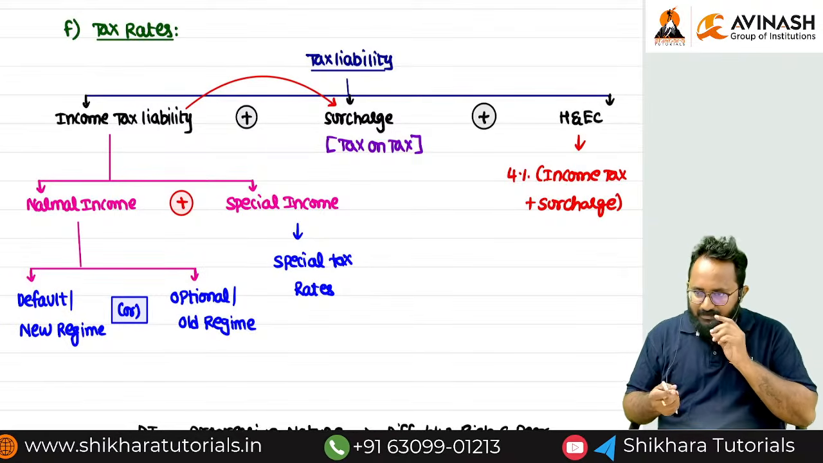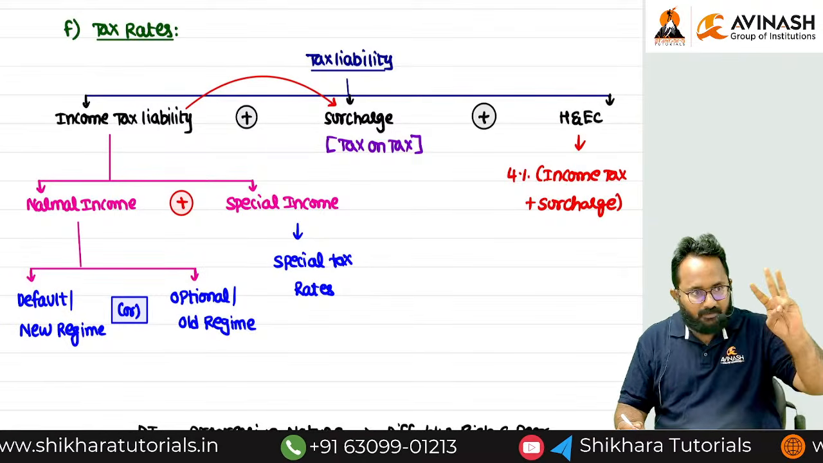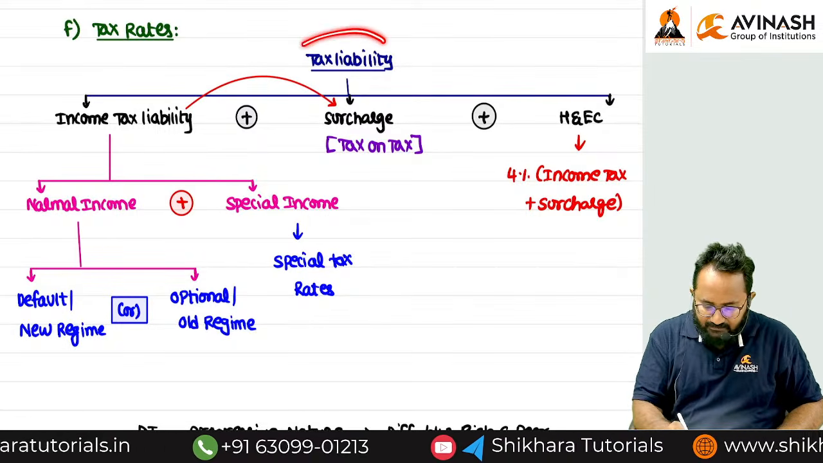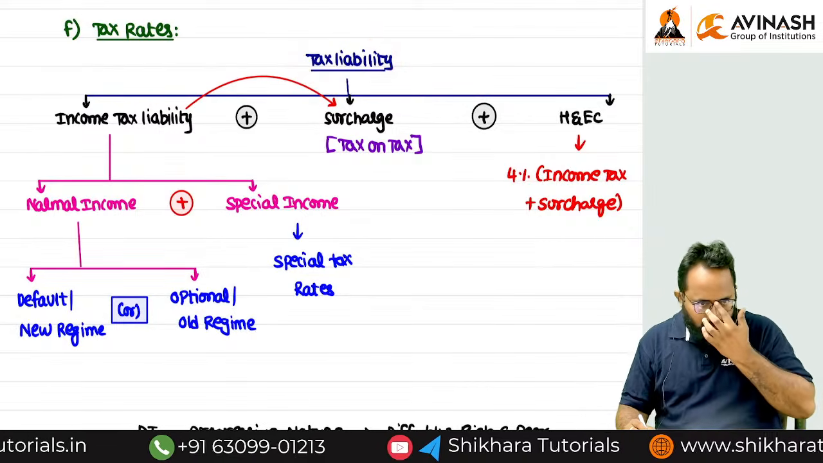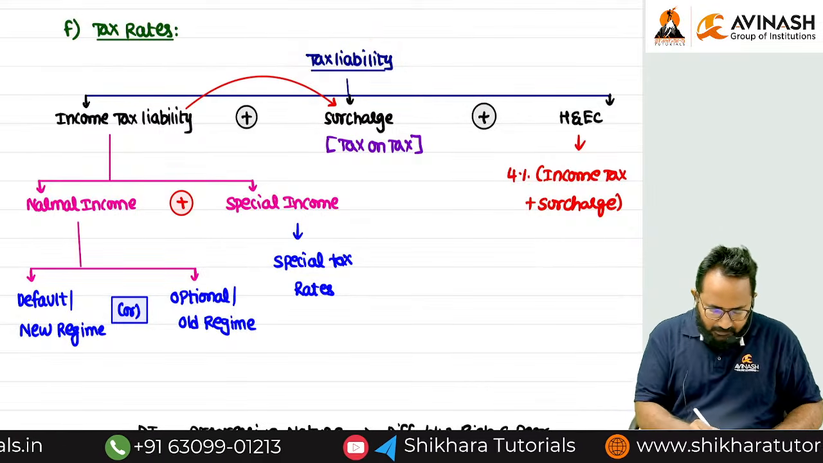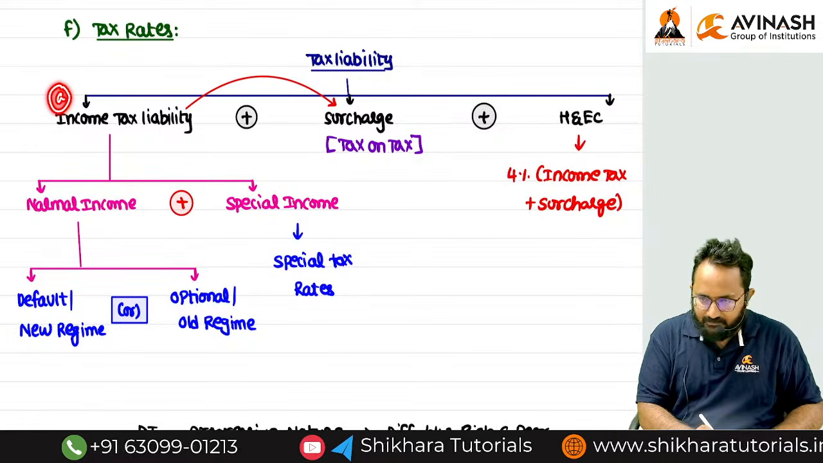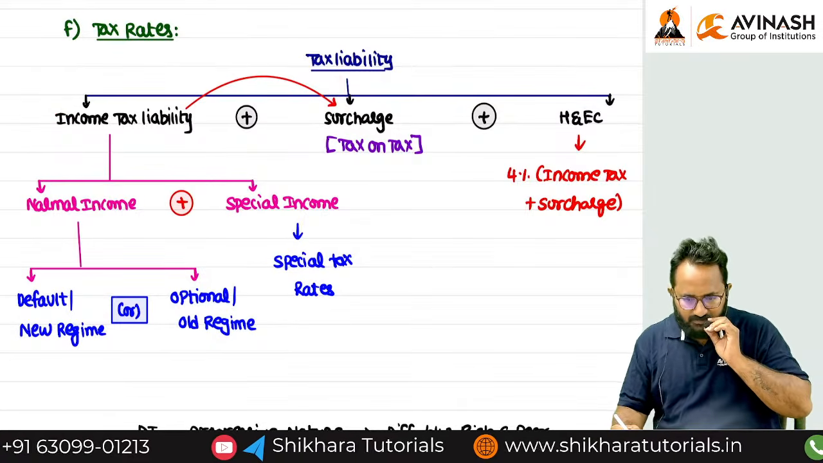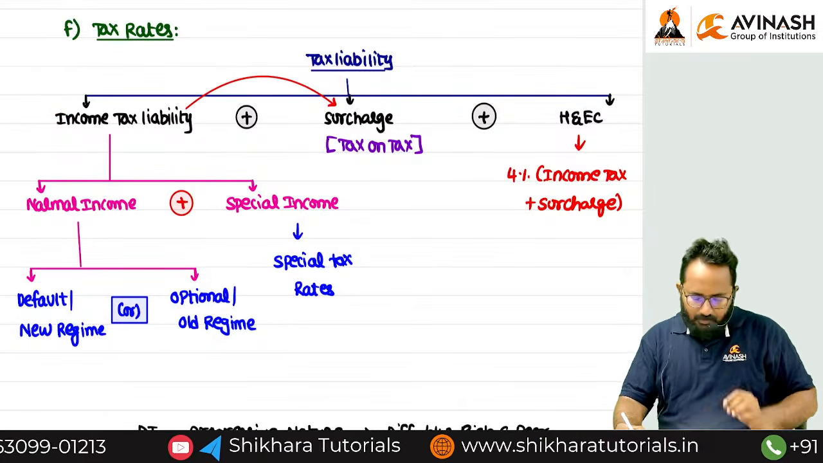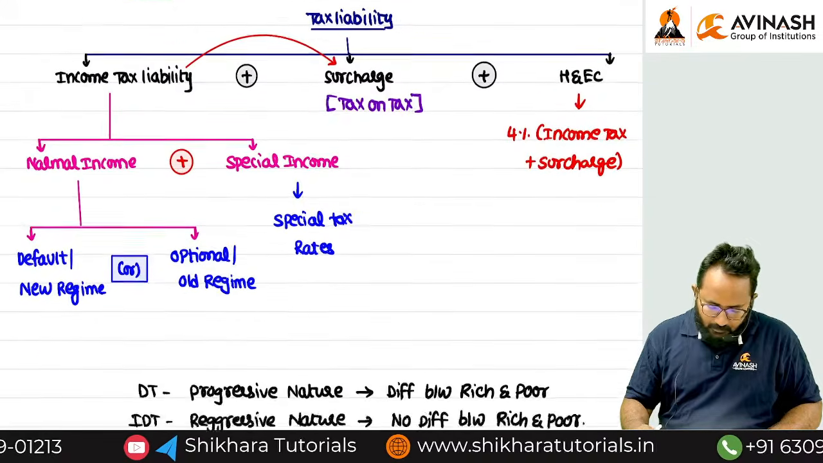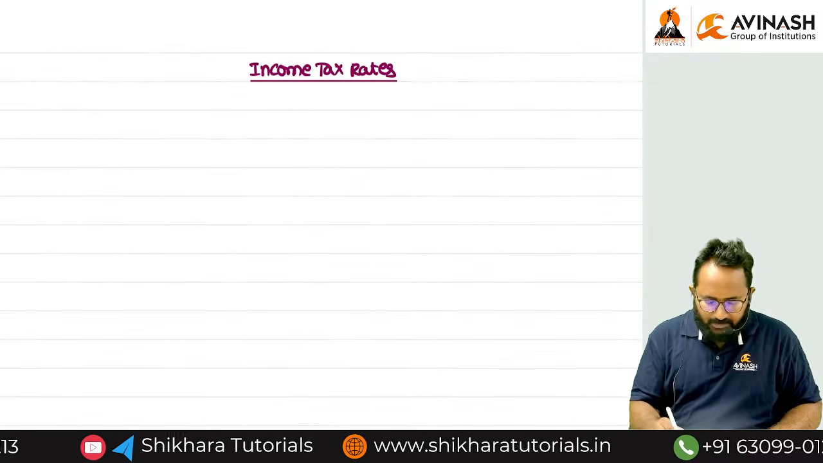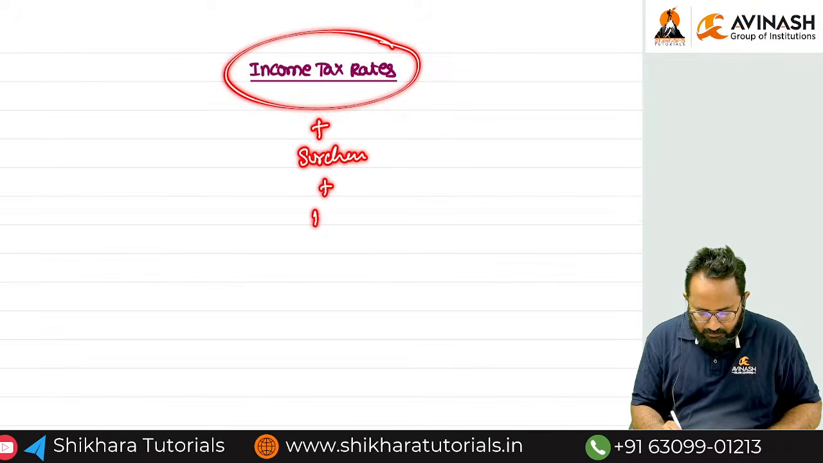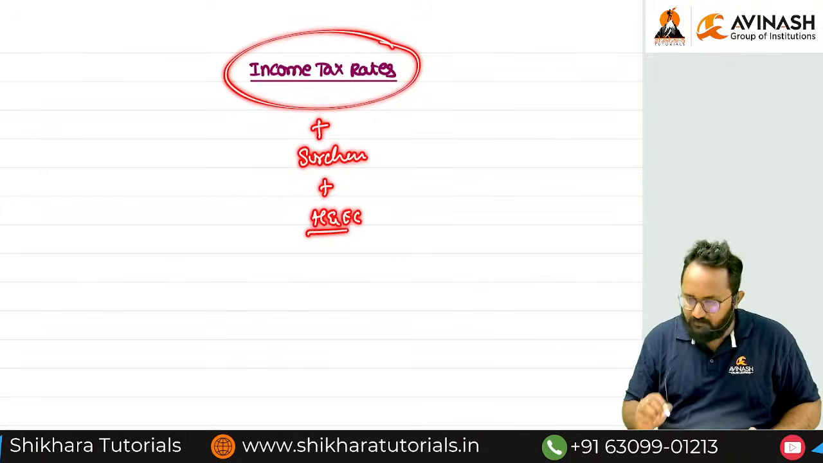Can you tell me, the tax rate means nothing but we have to identify three things. And the aggregation of these three things only we can call as tax liability under the Income Tax Act 2025. Can you tell me what are the three components, ma'am? Income tax, second one surcharge, third one health and education cess. So now we are going to discuss the income tax rates. Then after we can discuss the surcharge rates, then after health and education cess.